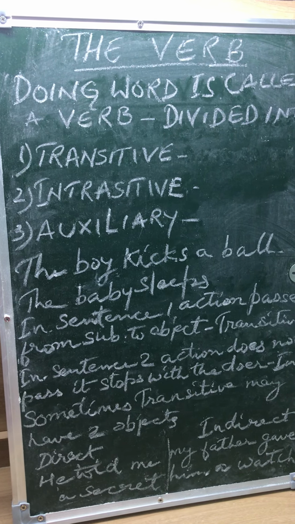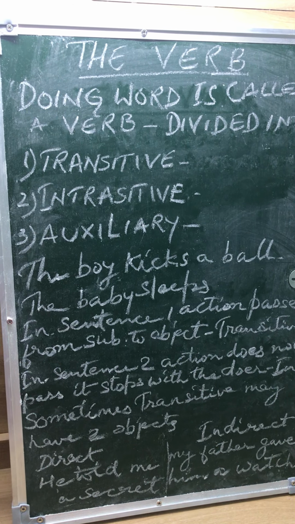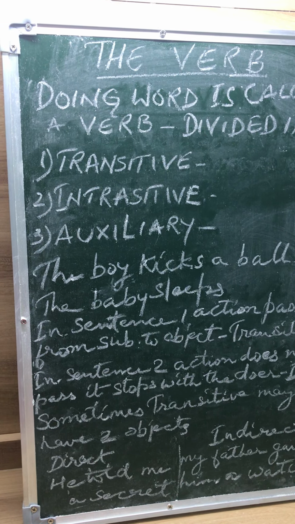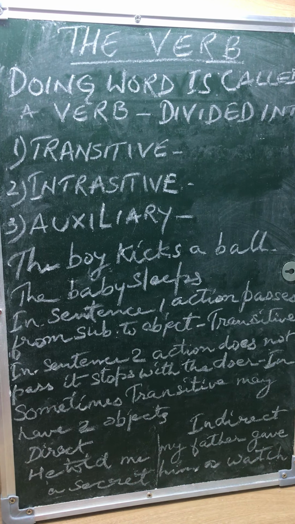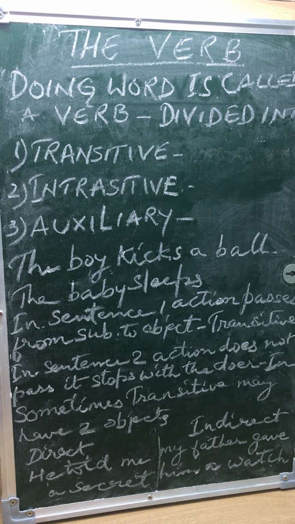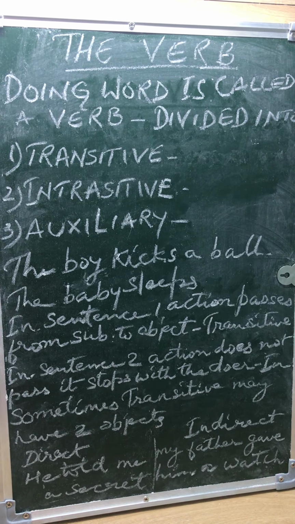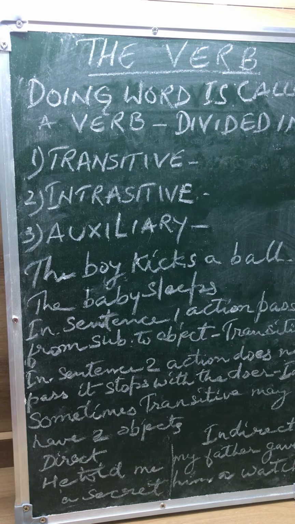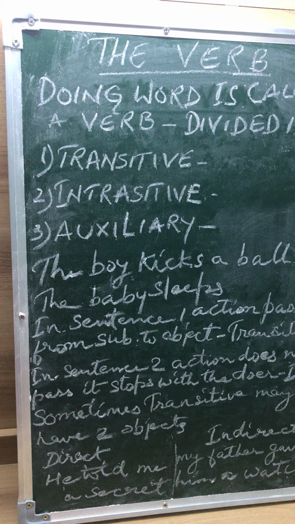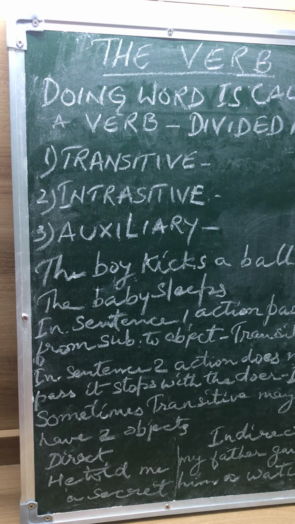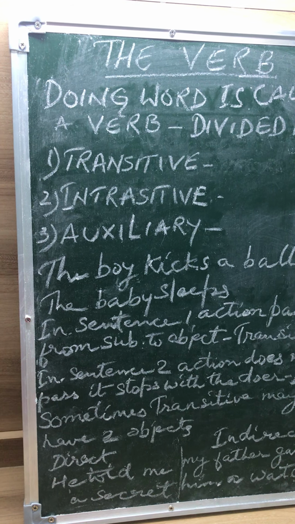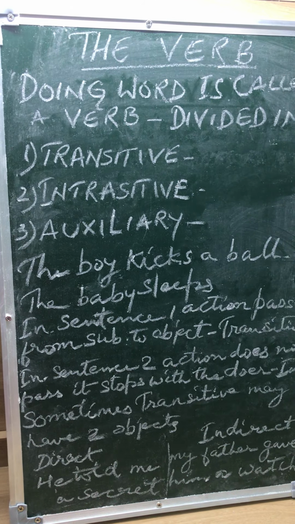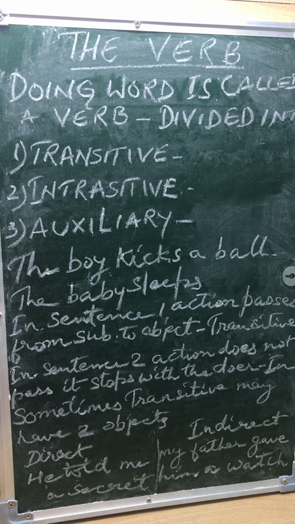A verb is a word which denotes some action, or we can say in other words that a doing word is called a verb. Verb is a saying word. It is through a verb that the thought becomes known.